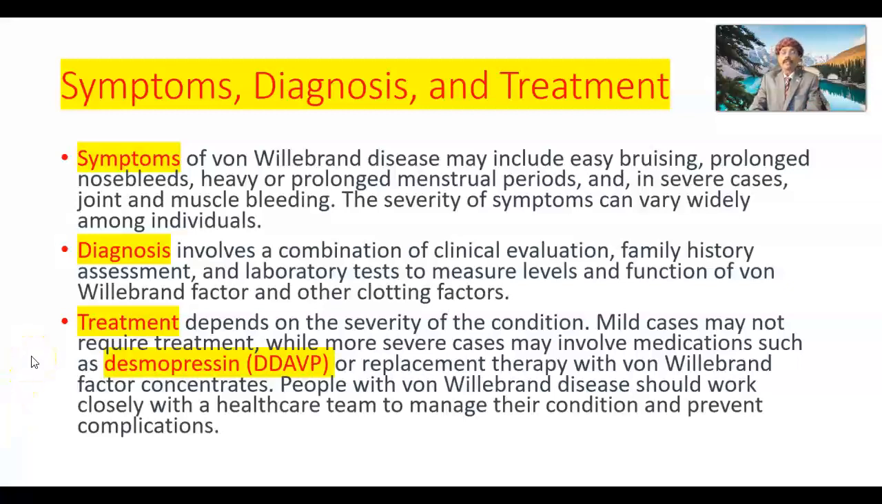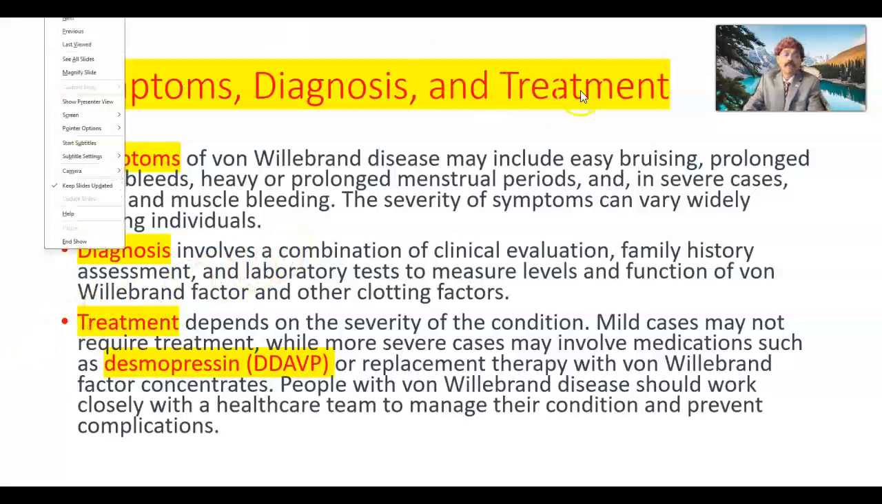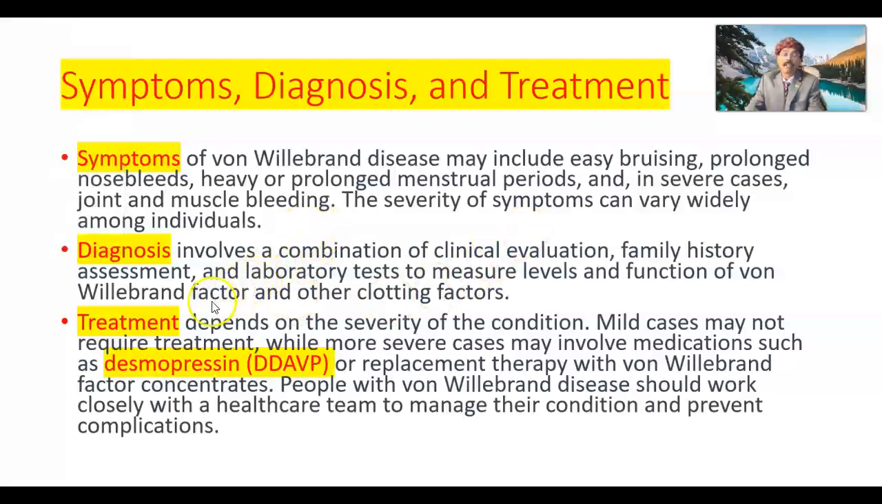Symptoms, diagnosis, and treatment. Symptoms: it may be asymptomatic. Von Willebrand disease may include easy bruising, prolonged nosebleed, that is epistaxis, heavy prolonged menstrual period, that is menorrhagia, or in some cases it may be so mild people cannot realize it. In severe cases, there is joint and muscle bleeding. Severity of symptoms can vary widely among individuals, so not necessarily everyone will have severe problems. For many people it may be asymptomatic, it may be very mild, and rarely severe.